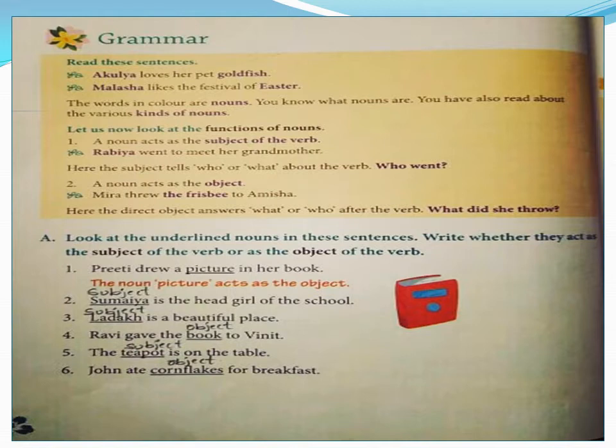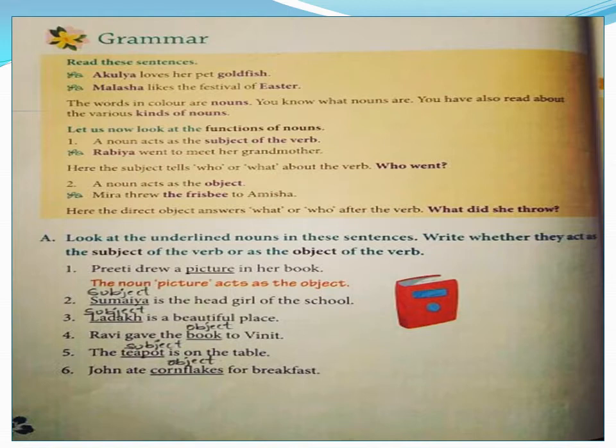Now let us look at the functions of nouns. What do you mean by function, children? Function means use. So what is the use of nouns? Nouns sometimes form the subject of a sentence and sometimes form the object of a sentence. We have already seen. Let us look at this example. Rabia went to meet her grandmother.